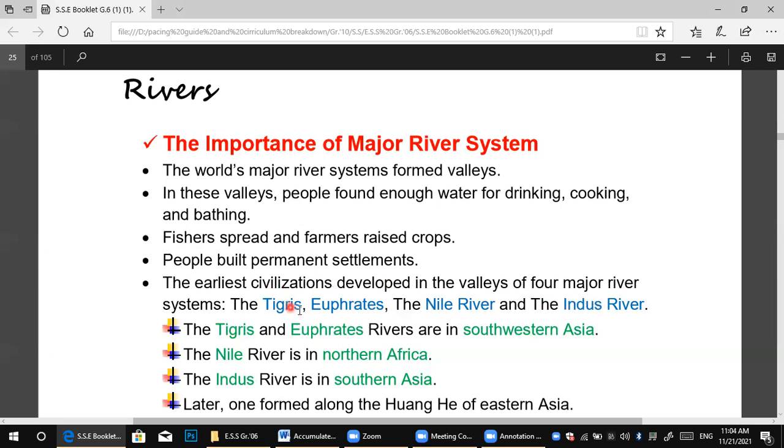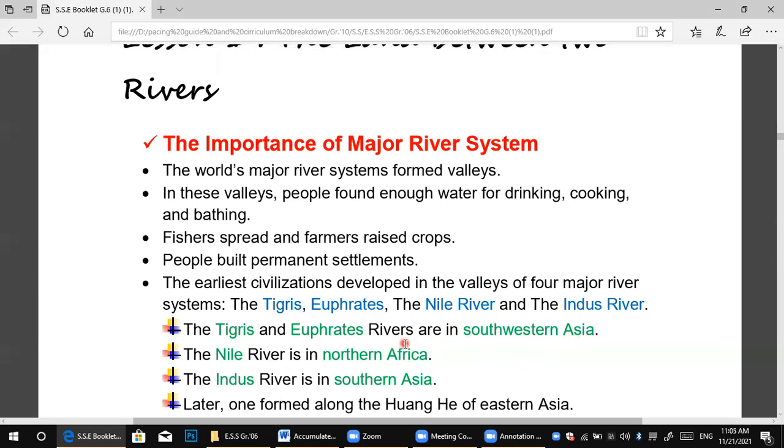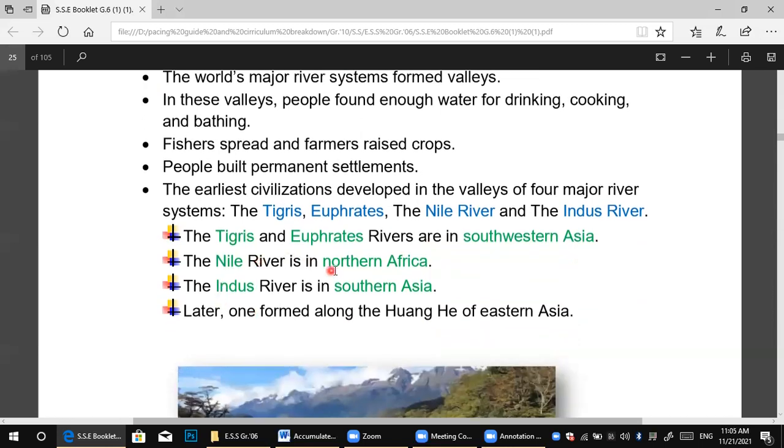Okay, so now we have four rivers. The first one is called the Tigris. Number two, the Euphrates. Number three, the Nile River. Number four, the Indus River. Listen, the Tigris and Euphrates Rivers are in southwestern Asia. The Nile River is in northern Africa, and the Indus River is in southern Asia.